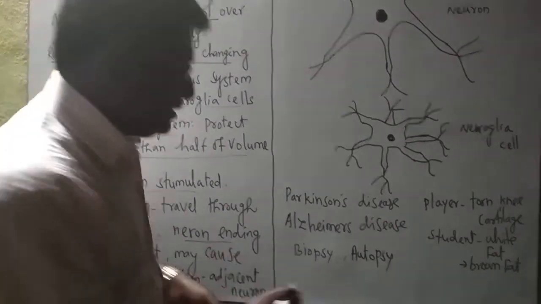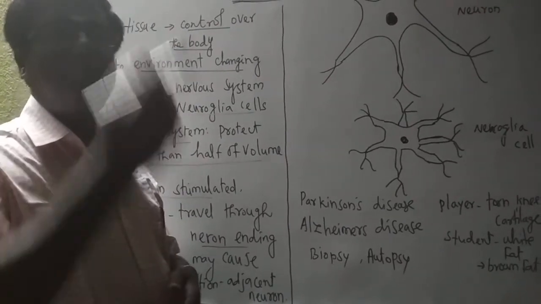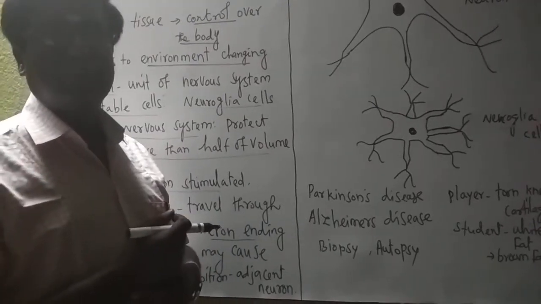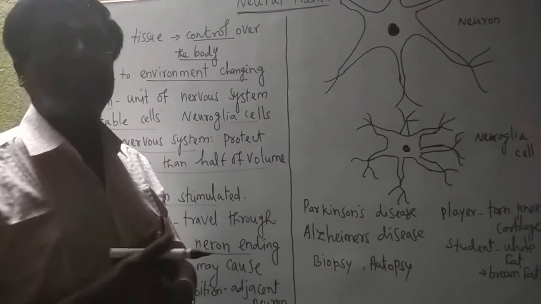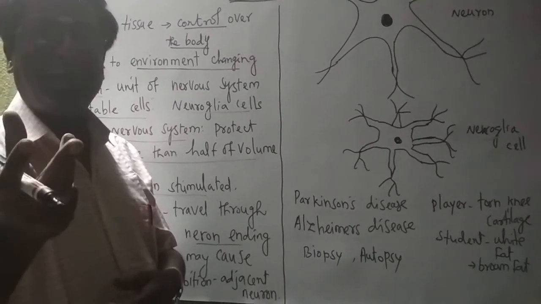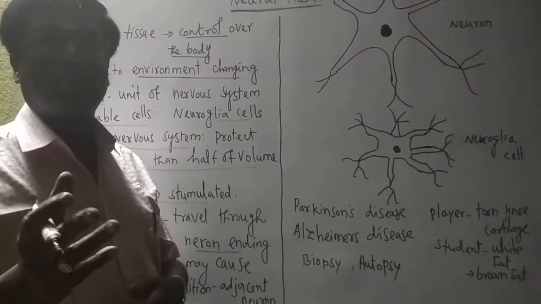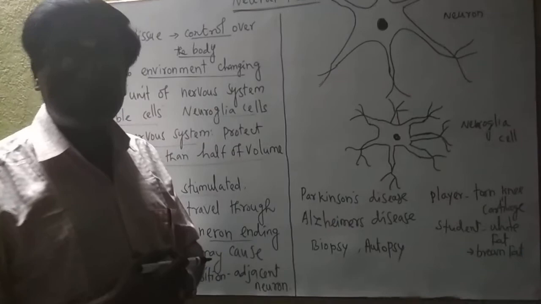Okay, and there are two tests. One is called the biopsy test. What does biopsy test mean? In a biopsy test, some part of tissue is obtained from a living person and analyzed to find what diseases are affecting the person. The test is mostly used in cancer detection. If any lump or small bulge occurs in the body, tissue is obtained from the bulge and analyzed to see whether the cells are normal or cancerous. That is the way cancer is identified. So the biopsy test is very useful in cancer detection.